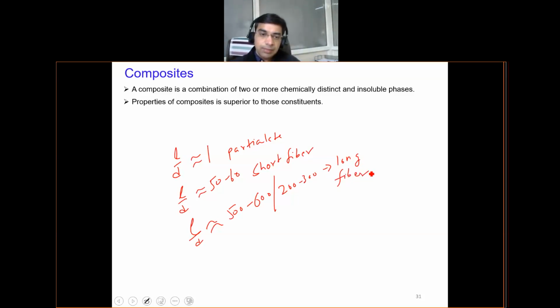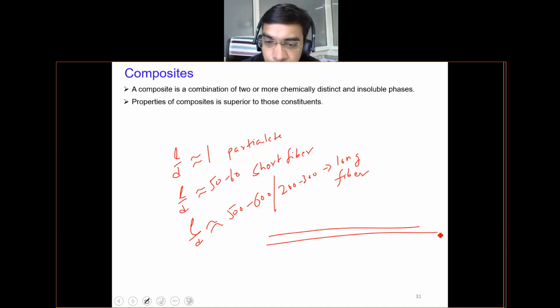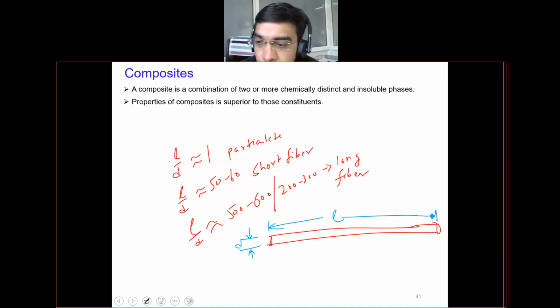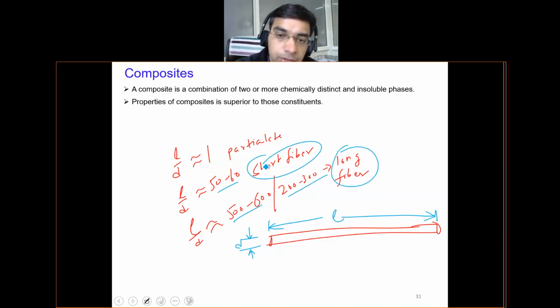So physically what this means is that if the length is too long compared to the diameter, so if this is a fiber, and this is the diameter and this is basically the length, you can well understand with these values it will become a long fiber, with these values it will be a short fiber, with these values it will be a particulate.